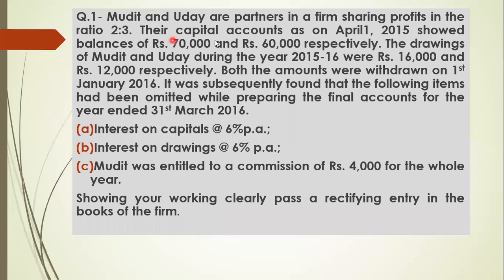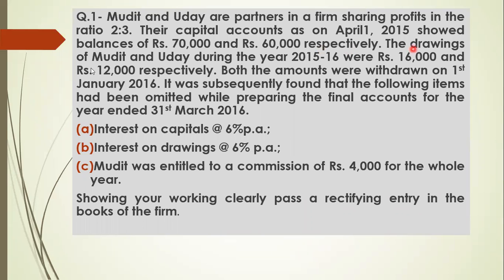Their capital accounts as on April 1st, 2015 showed balances of rupees 70,000 and rupees 60,000 respectively.